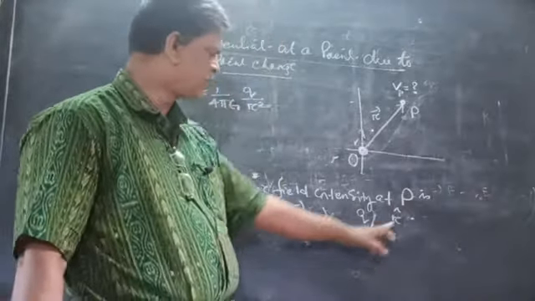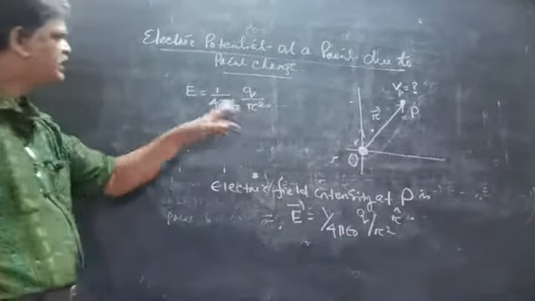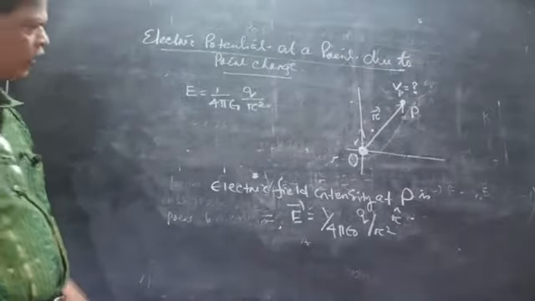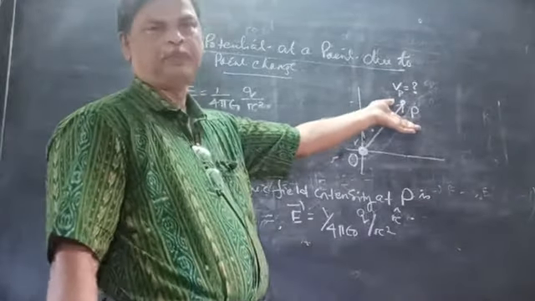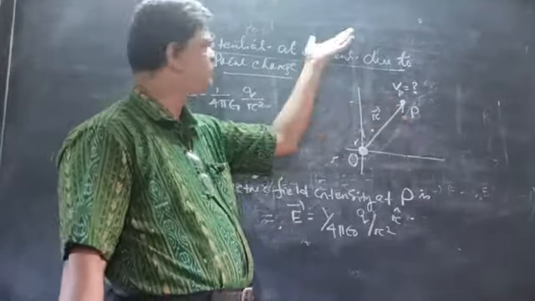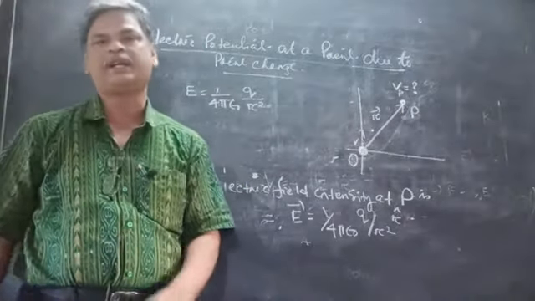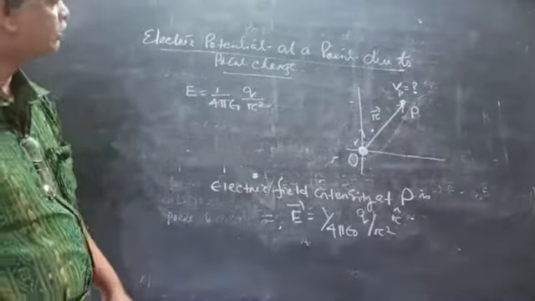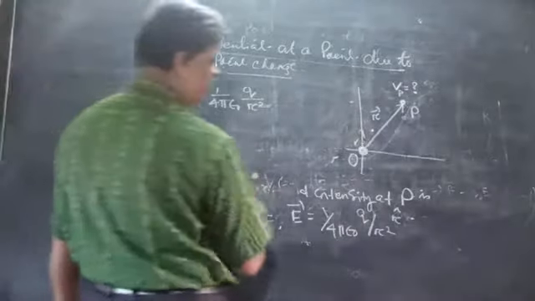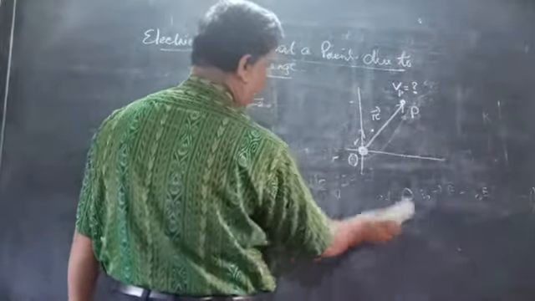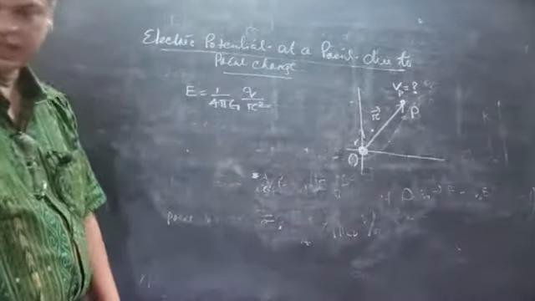This is the magnitude and this is the direction. Now, what is the potential at point P? We know just before, the electric potential at a point in an electric field is the negative of the line integration of the electric field when the charge moves from infinity to that point. Clear?